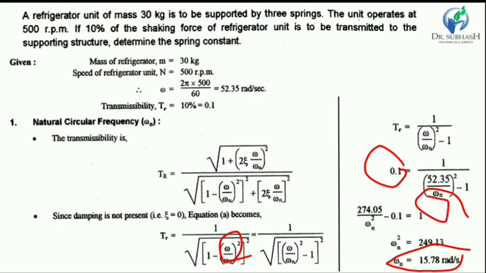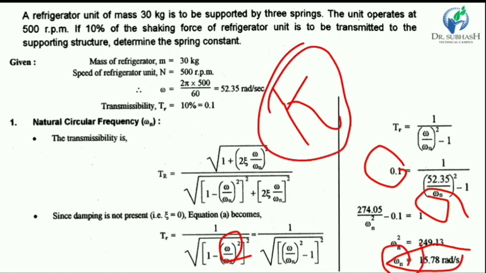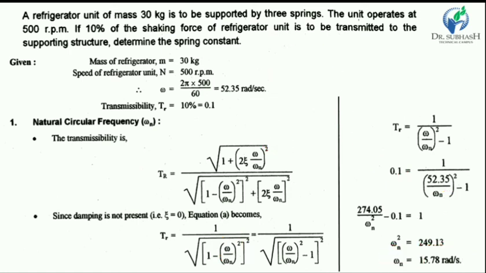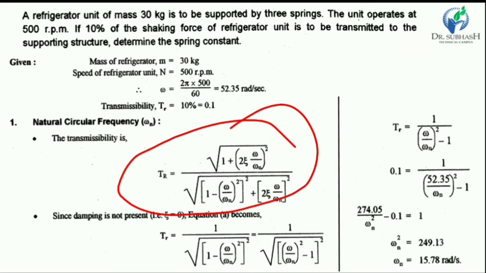We have to find the value of K, that's why we find the value of omega n, and the omega n value is found with the help of the equation of force transmissibility. Force transmissibility is given, the omega value is there, but zeta is not given. In this case the damping is not given, so the damping value is 0 and zeta is also 0.